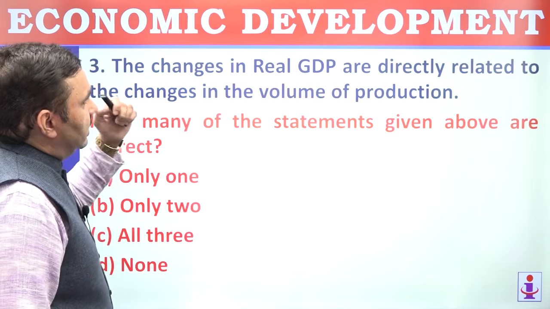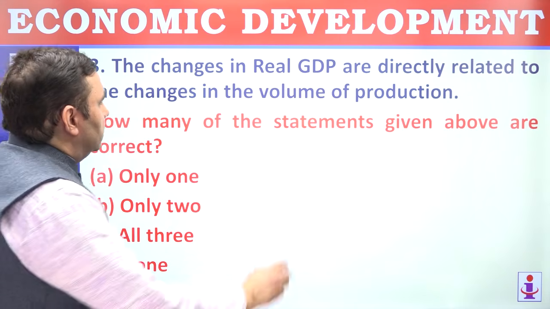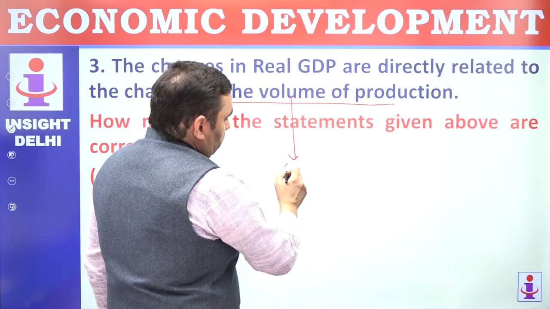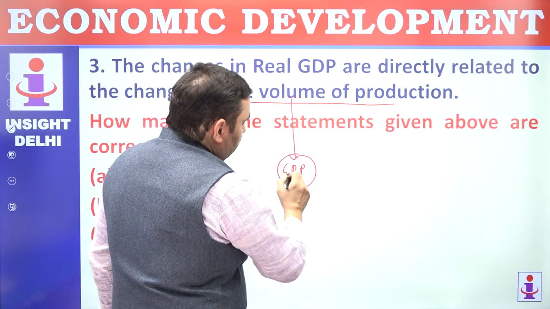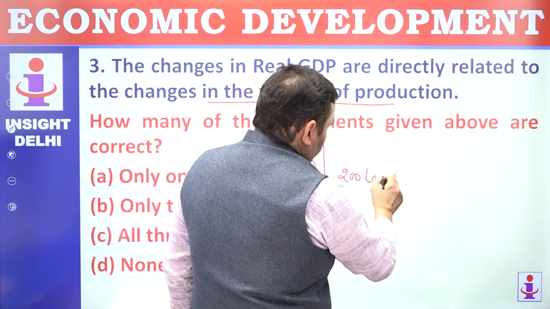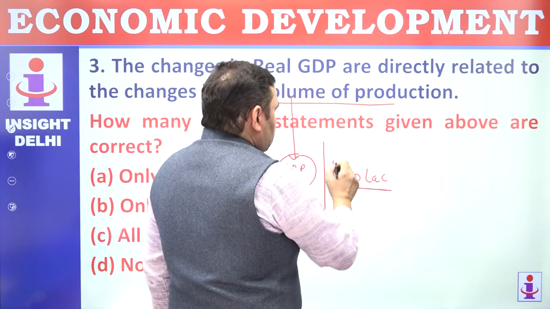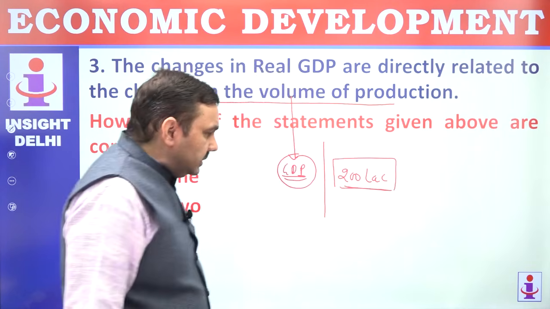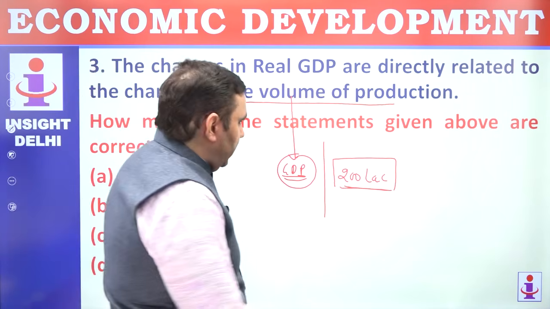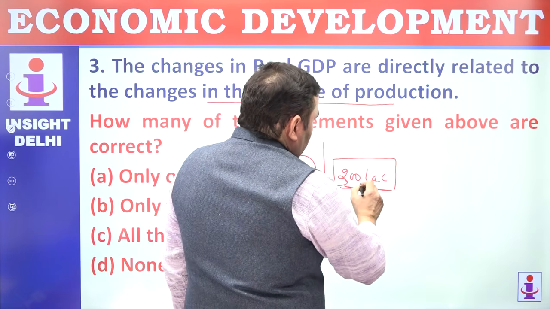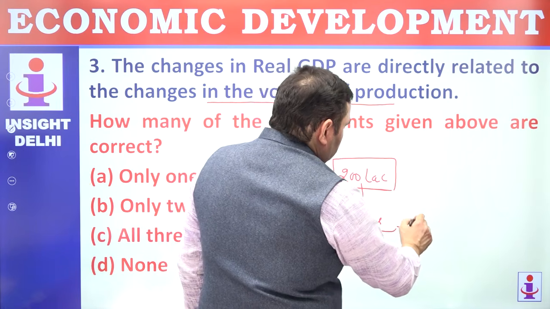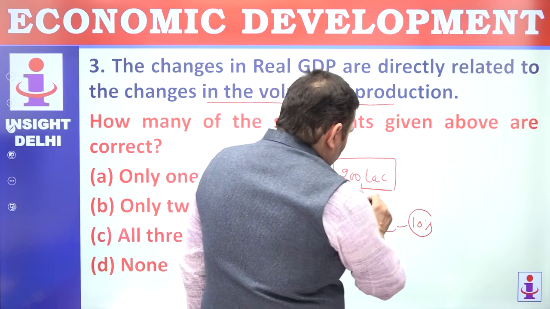Number three, the changes in real GDP are directly related to changes in the volume of production. So volume of production definitely is the key to GDP. But in case of nominal GDP, suppose this year we have, let's say, 2 lakh crore. We have more than 2 lakh crore of production today, something around 320, 330. That's what we have reached now. So suppose we have 3 lakh crore of production, and this 3 lakh crore of production remains 3 lakh crore next year also, but the rate of inflation could be 10%. So real GDP has not grown.